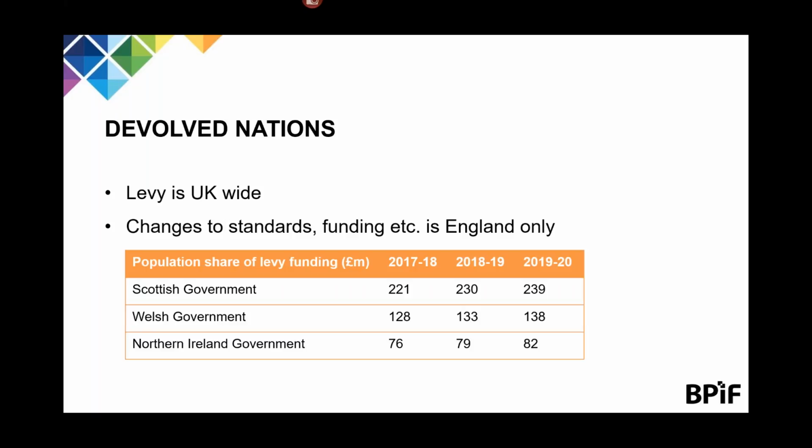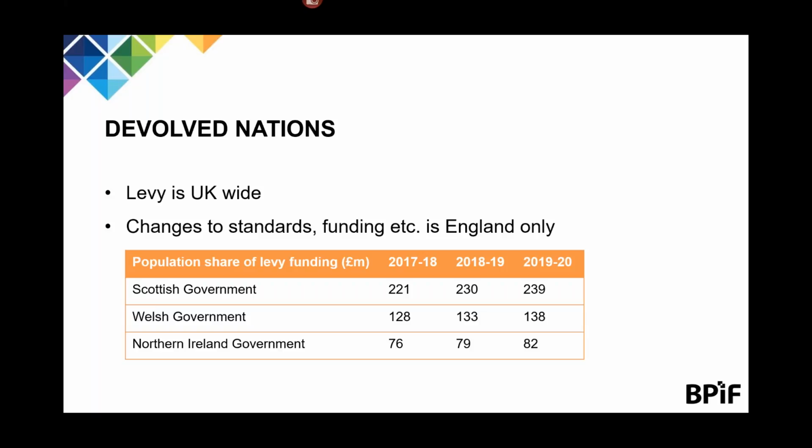Moving on to the devolved nations. As I have said, the levy is UK-wide, but all other changes, so changes to funding rules, changes to standards, changes to apprenticeship structures, are all England only. The UK government has committed to the devolved nations their share of the levy money, and this is fixed for the next 3 years. These amounts are an increase on the amount of funding that the nations currently receive.